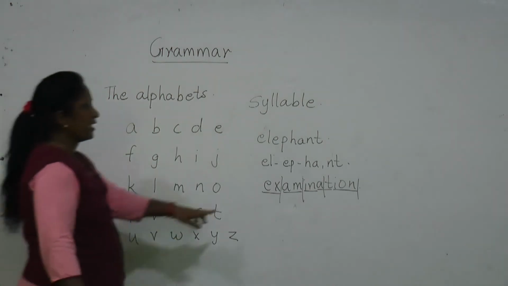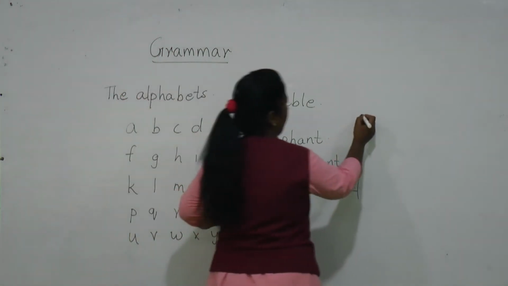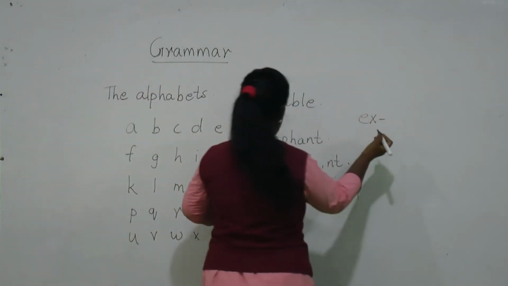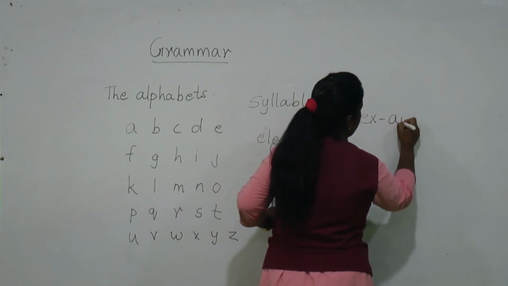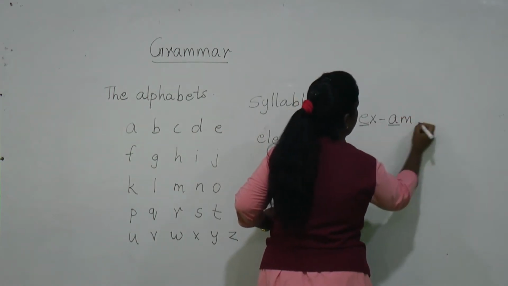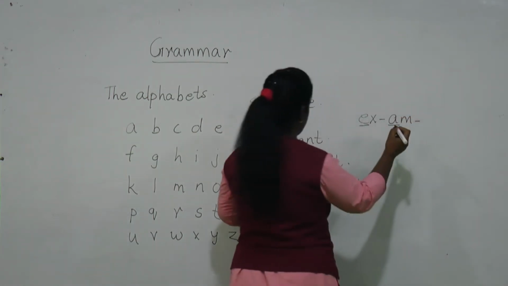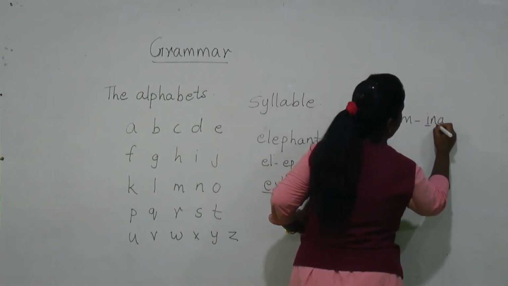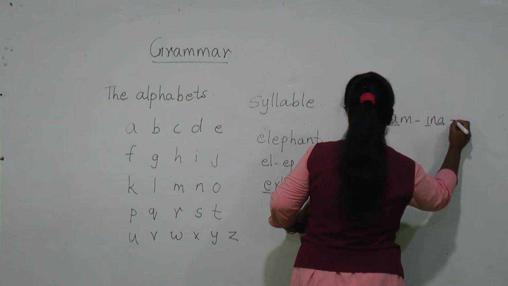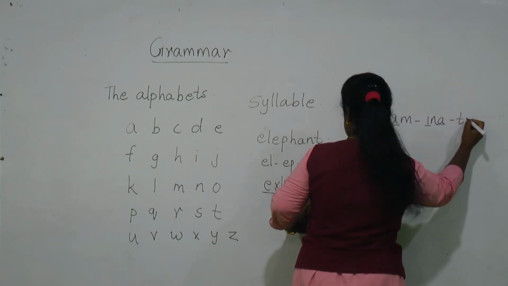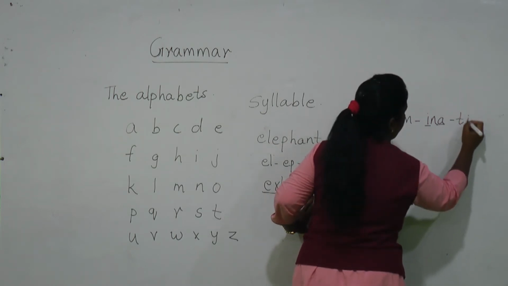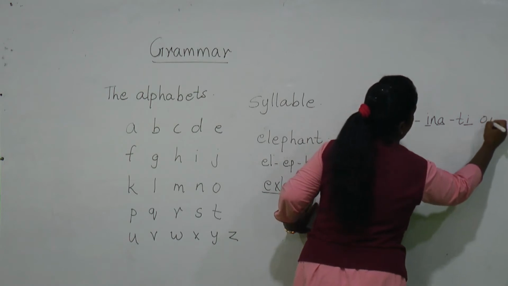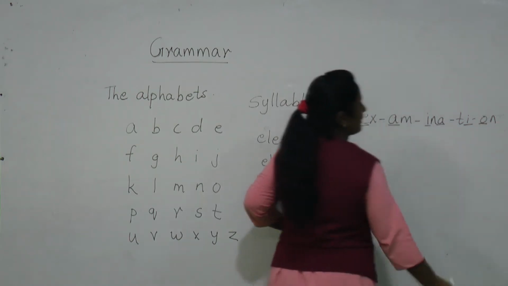Here you can see ex, then am, here you can say a. Then again, i and a, next ti, here also you can say. Then on, here also you can see a vowel.